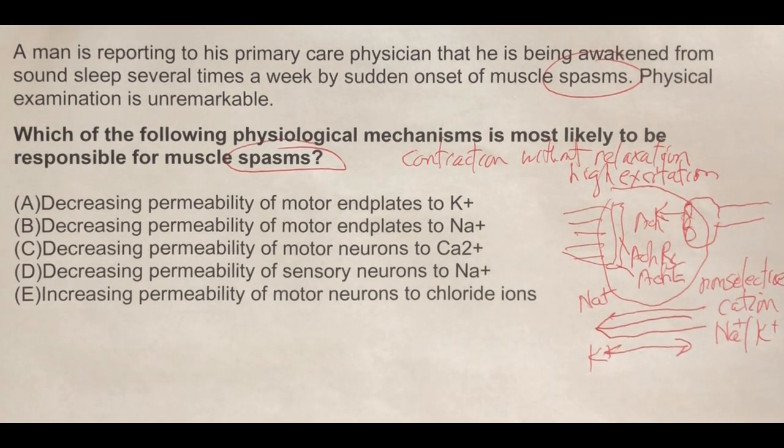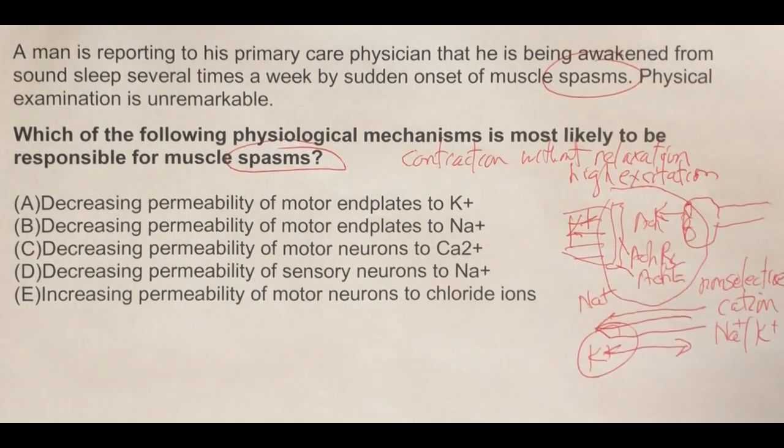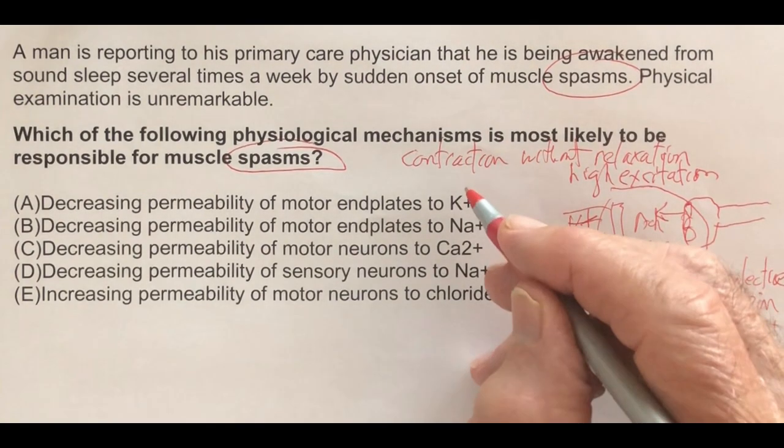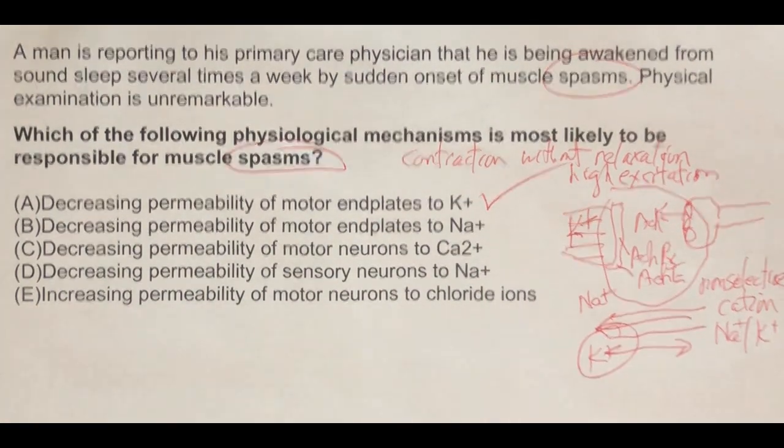But if we decrease the permeability to potassium, potassium will accumulate inside, making the inside more positive, and that's not supposed to happen. If that does happen, would that create more excitability? Yes. So A jumps out as the best answer.